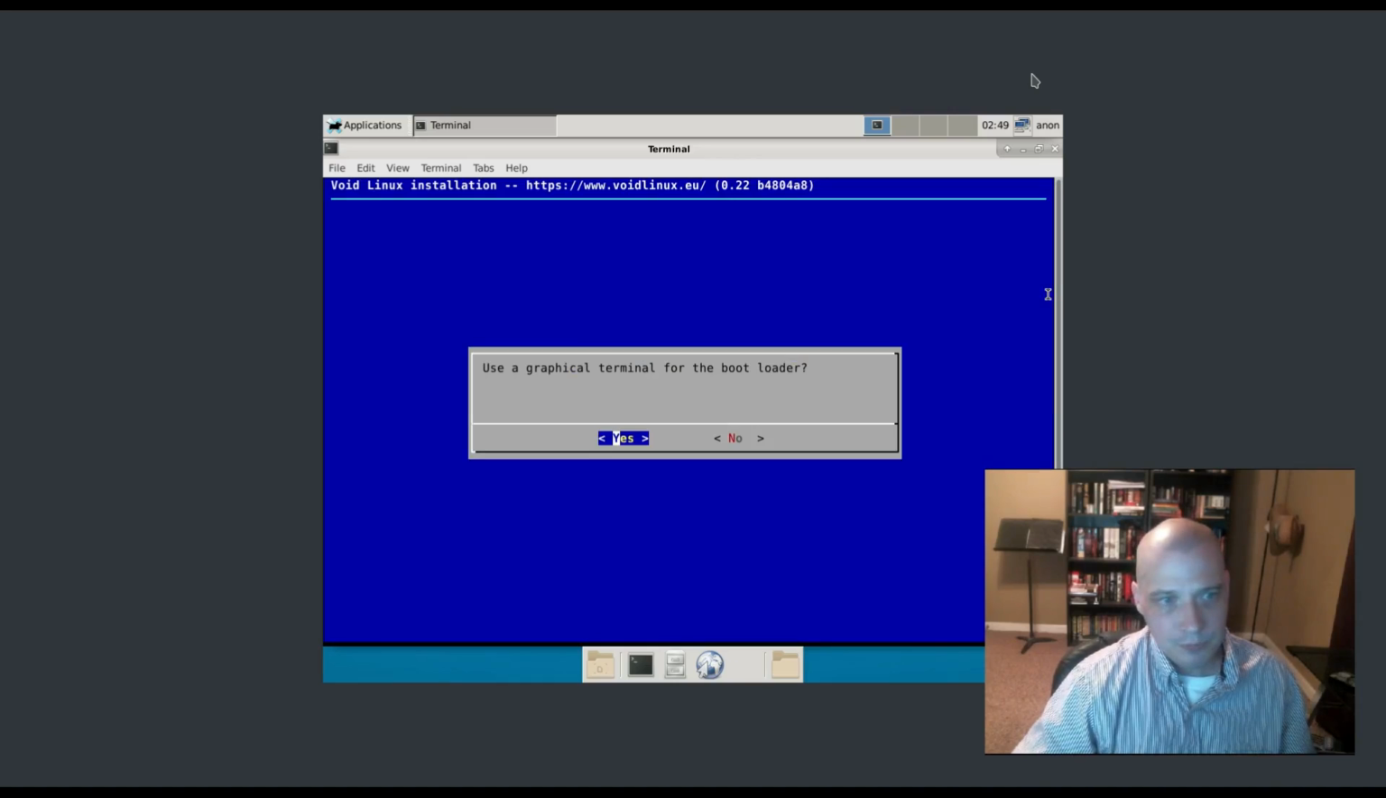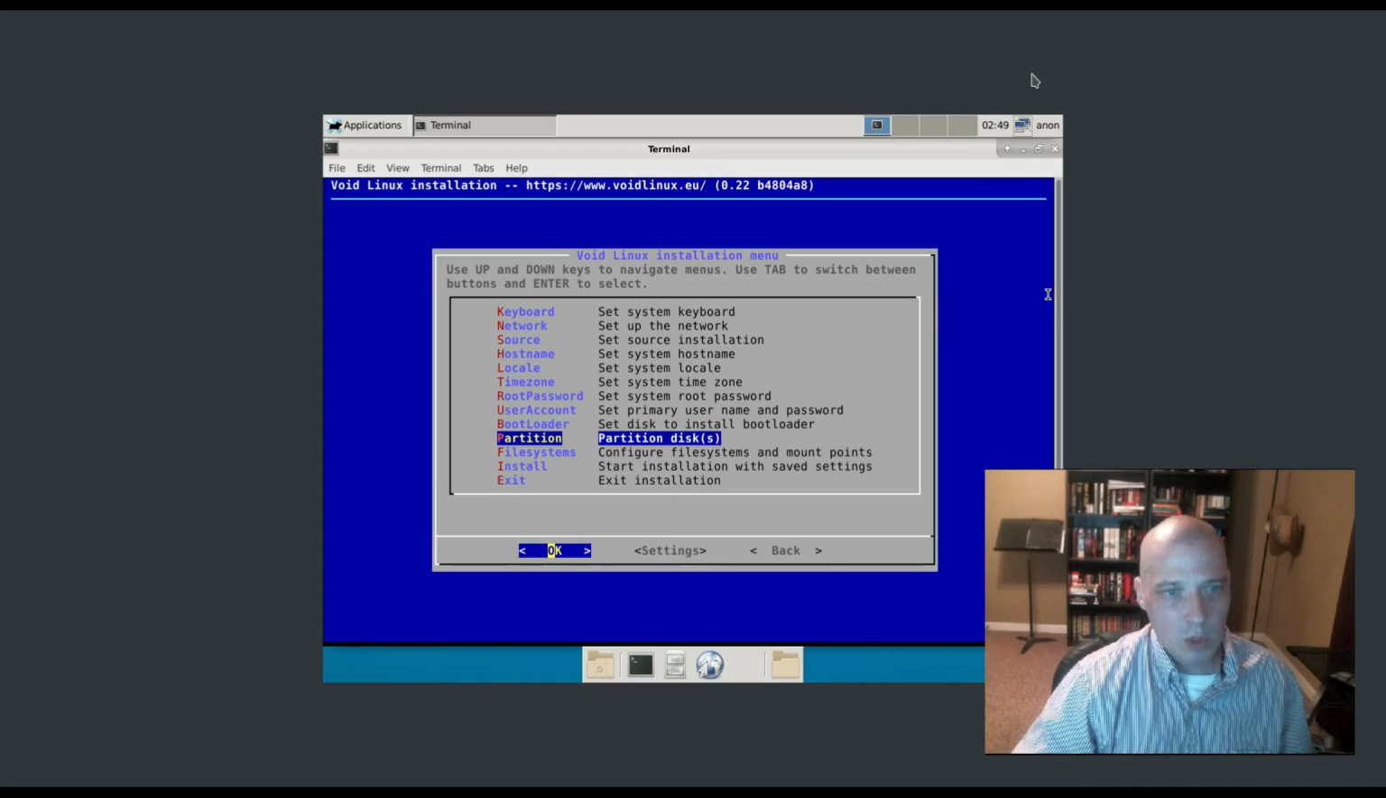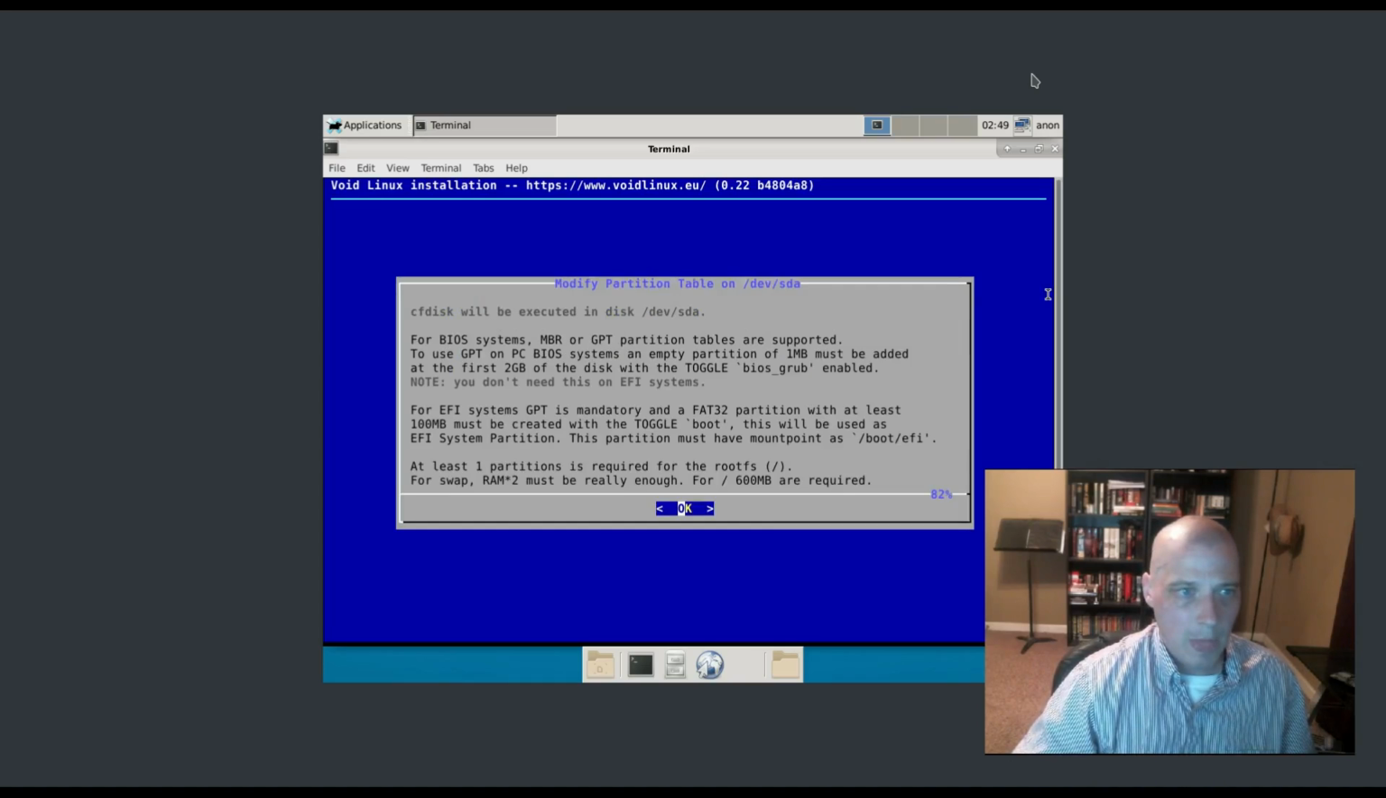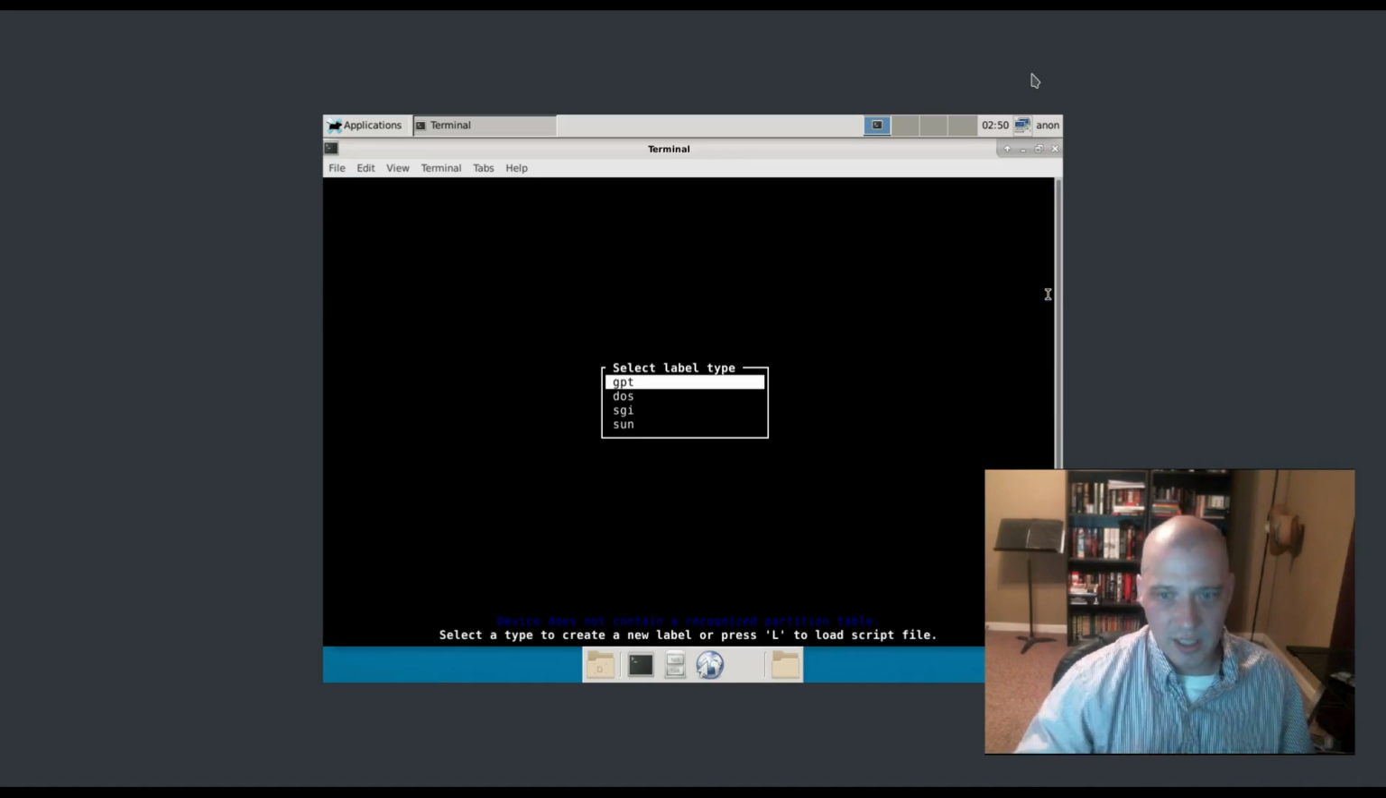So use a graphical terminal for the bootloader. Yes. Partition disk. Alright, /dev/sda, size 15 gigs again. Alright, it's going to cfdisk. So what this is going to do is launch a terminal program called cfdisk where we have to manually set up our partitions. So I hit OK, and now we're in the program called cfdisk.